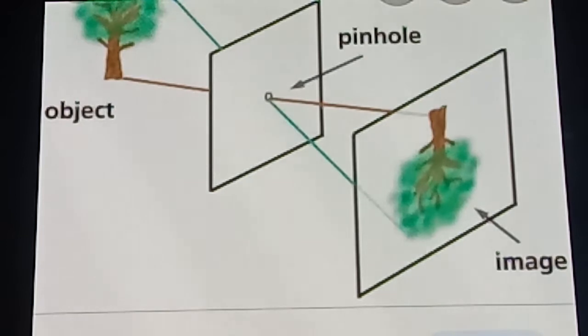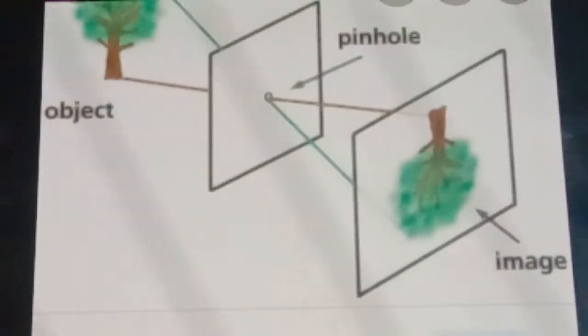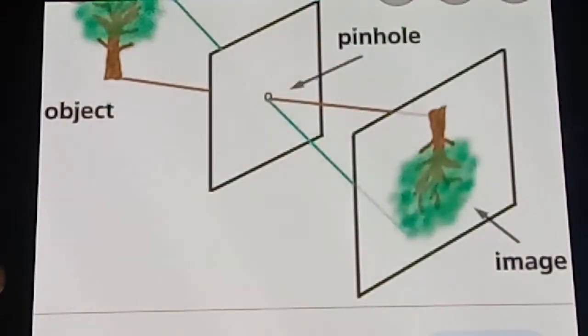Next topic is pinhole camera. What is a pinhole camera? A pinhole camera is a simple device which helps us understand the rectilinear propagation of light. I already told you in the properties of light, and it is only in the pinhole camera that we can understand the rectilinear propagation of light.